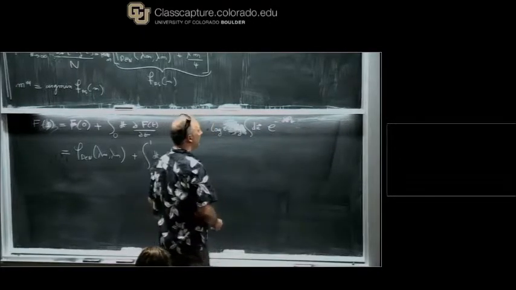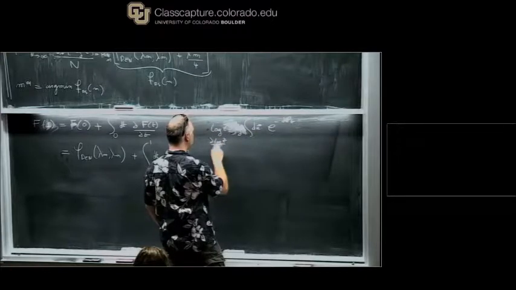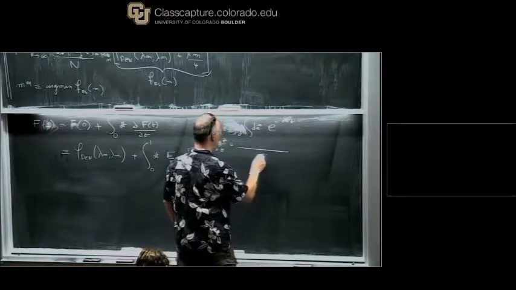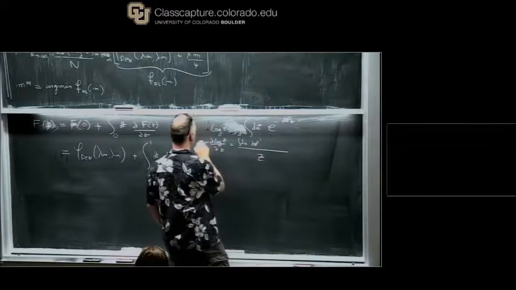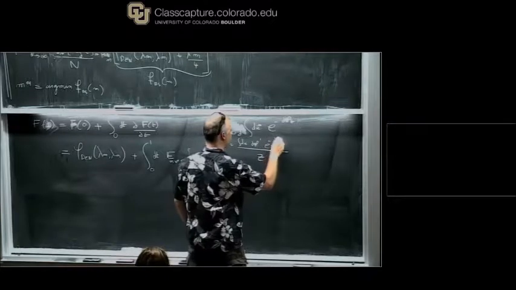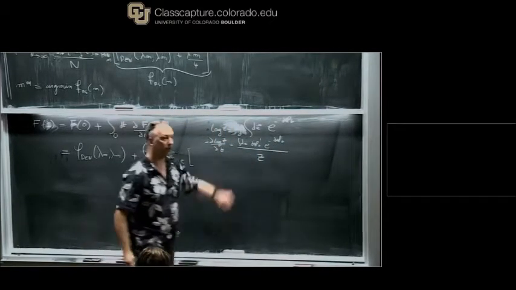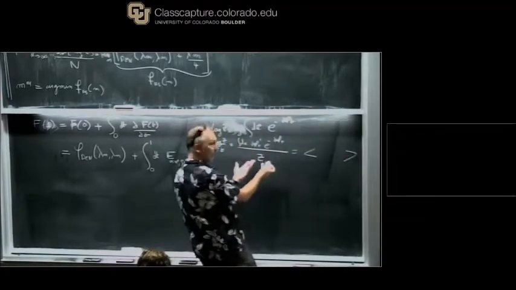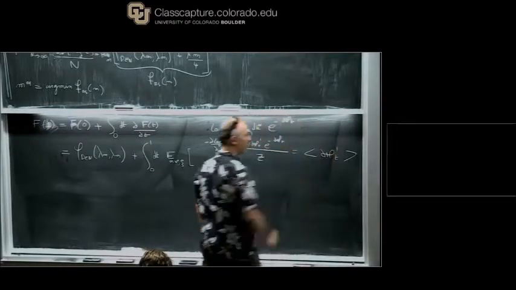Okay? So I will get, we'll put a minus here. And what this is just the average over the Gibbs distribution. I mean, this is just the Gibbs distribution of the derivative with respect to time of the Hamiltonian.